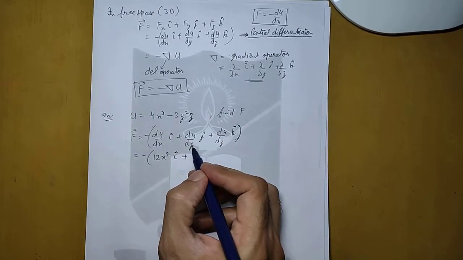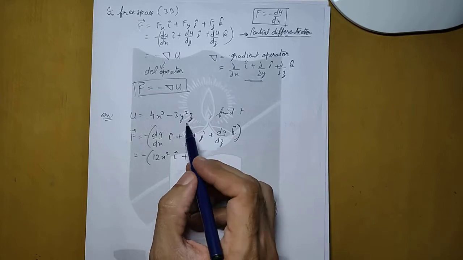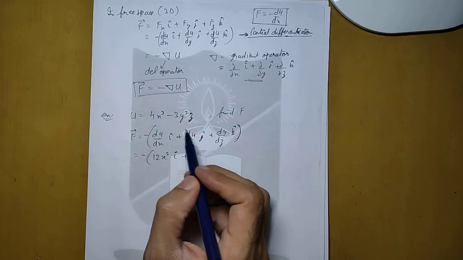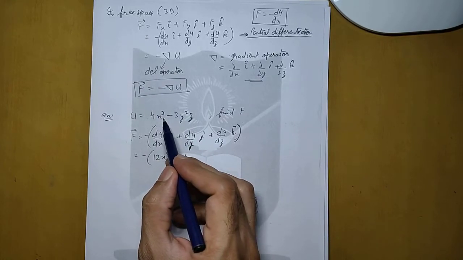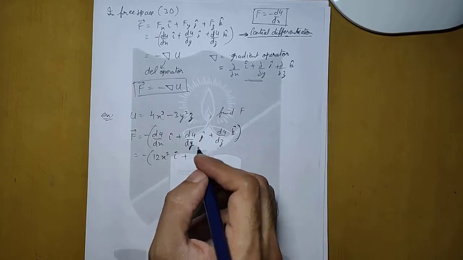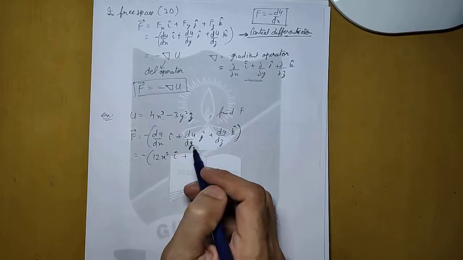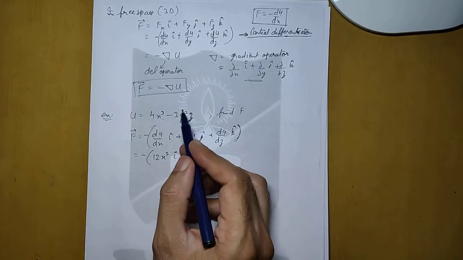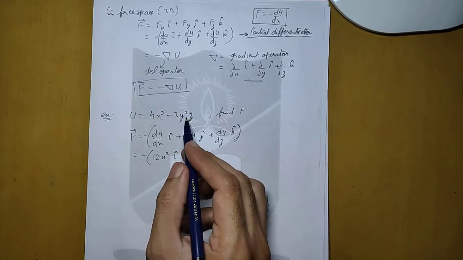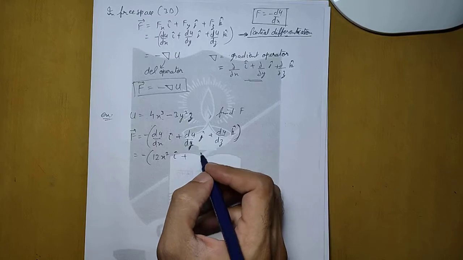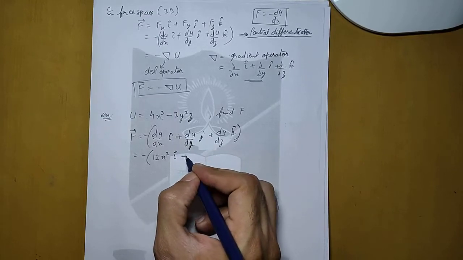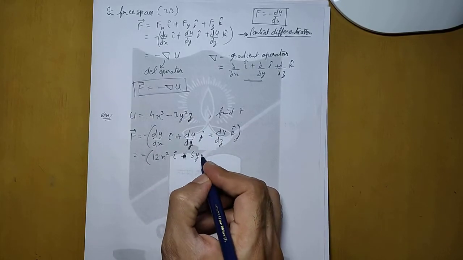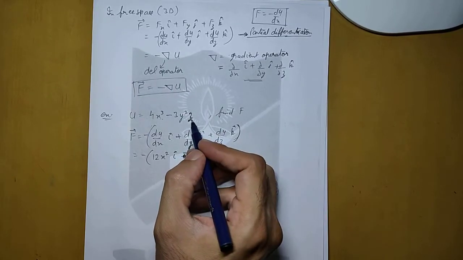Now for this, we are differentiating with respect to y, so x and z will be treated as constant. 4x cube does not have any y variable, so this entire term becomes a constant and its differentiation will be 0, so I am not writing it here. 3y square z can be differentiated because it has y. So when we are differentiating, it will be equal to minus 6yz. Now we are going to apply the product rule.